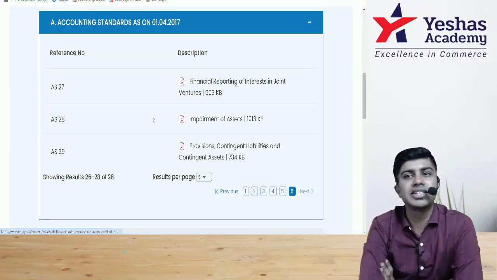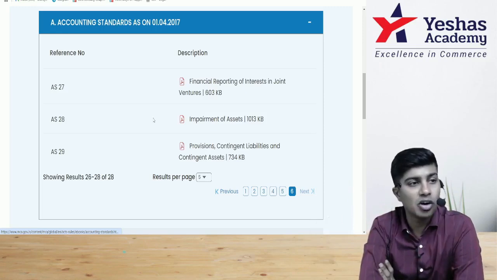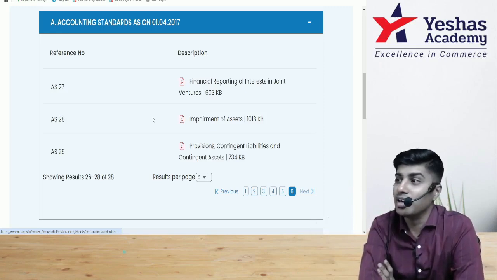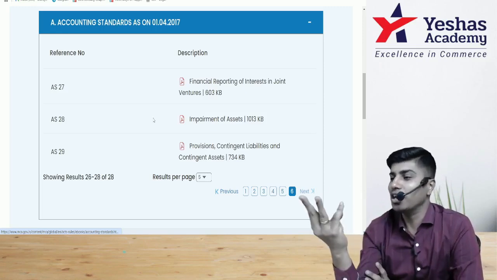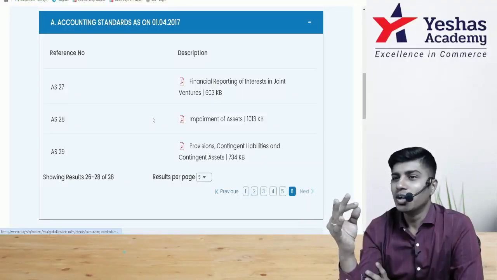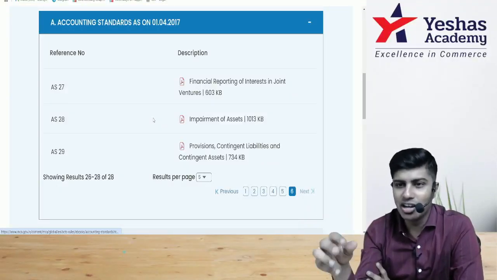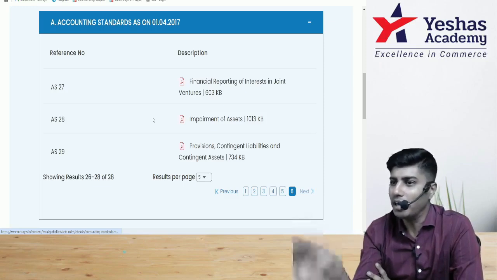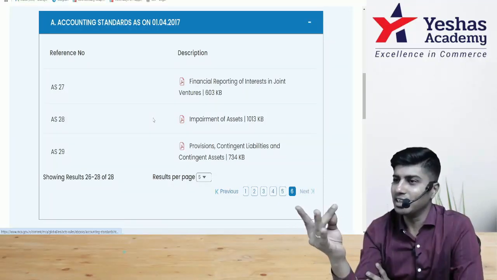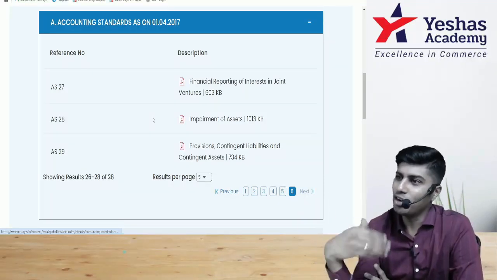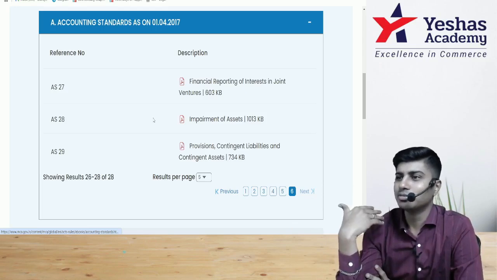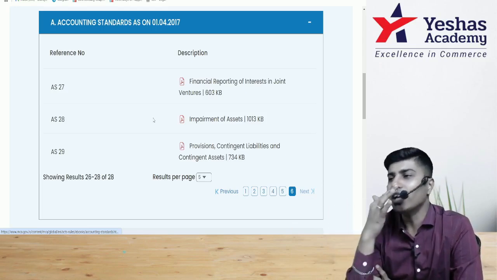27 accounting standards are there as a part of your syllabus. How many accounting standards are there? 27. Actually, there were 3 more, 30, 31, 32. Usually what happens is when a standard comes, first it will be recommendatory. They will give you an option. Then they will make it mandatory. 30, 31, 32 were recommendatory. Before it became mandatory, they removed it. So it was never an accounting standard.